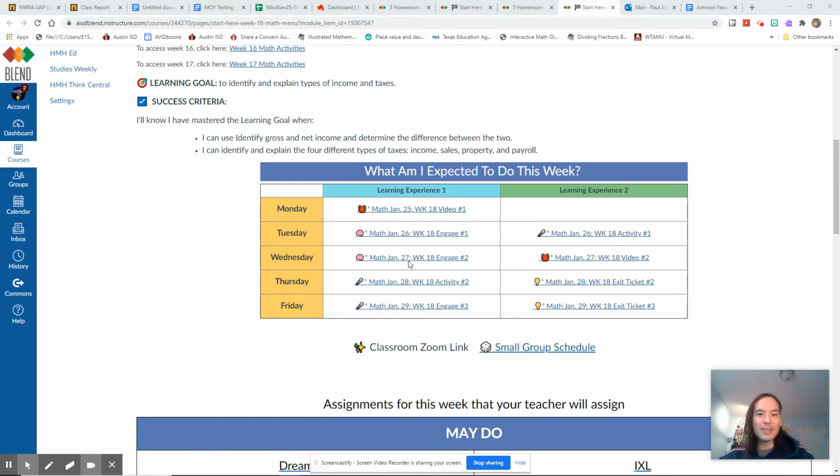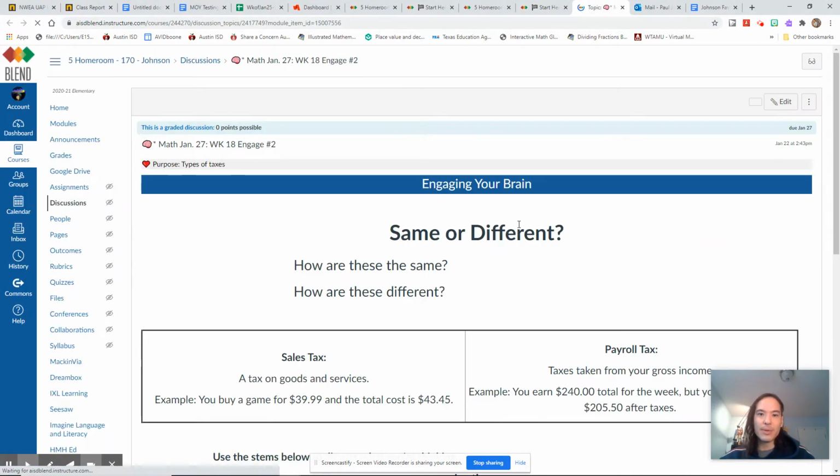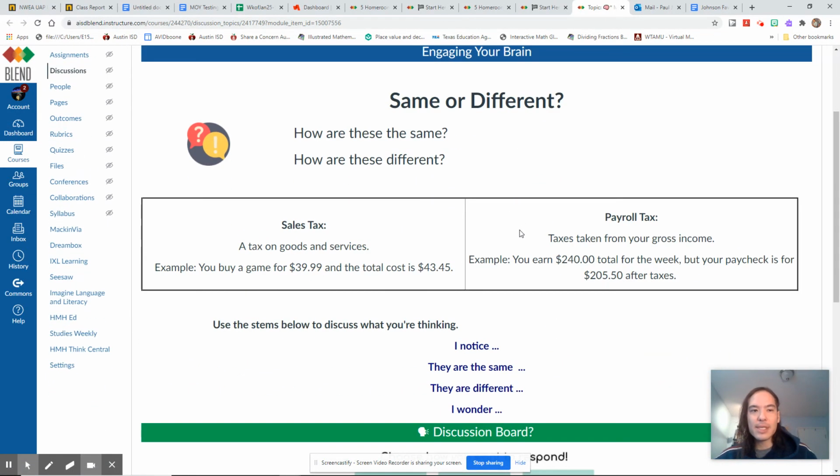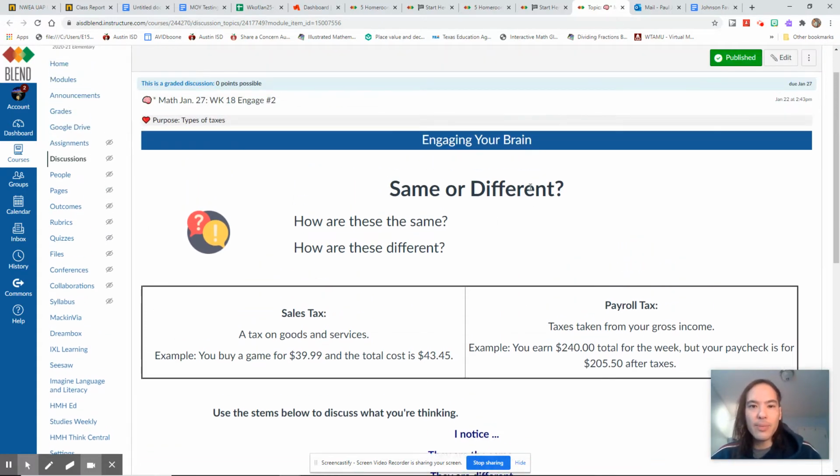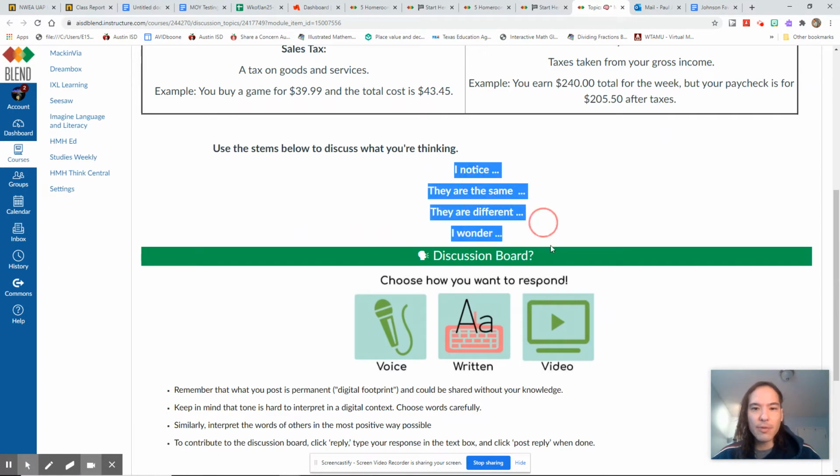Obviously, all of these assignments make a little bit more sense with somebody talking about them, so I'm glad you're trying to make sense of your assignments. So we're going to take a look at today's Engaging Your Brain. You have this, and then you have a play pause it. With these, once again, remember there are 4 stems. So please use the 4 stems to discuss what you are thinking.